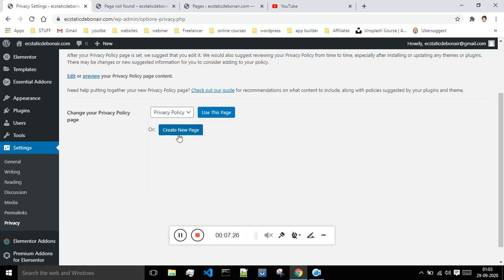Privacy policy is a must. Whenever you create a blog, it should have a home page, about us page, contact us page, and privacy page. These are the necessary, important pages to have, so just make note of these things. You can either use this privacy page or create your own. So this was all about the settings.